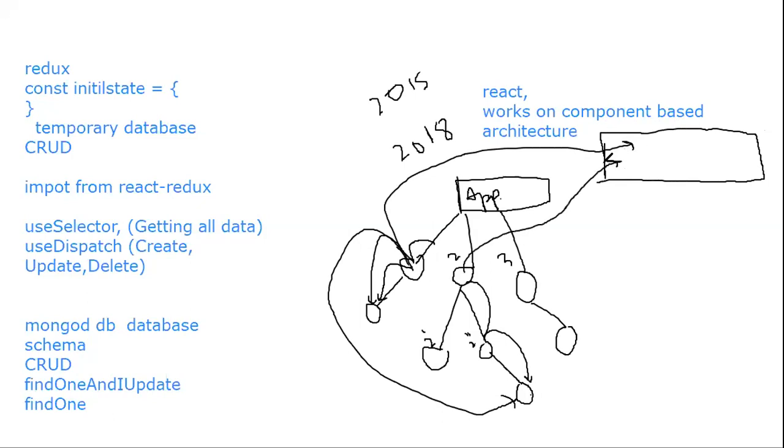Now we have one centralized data store. Whenever this component needs data, it will fetch from this centralized data store. Again, if this component needs data, it will fetch from this centralized data store. This is how it works.